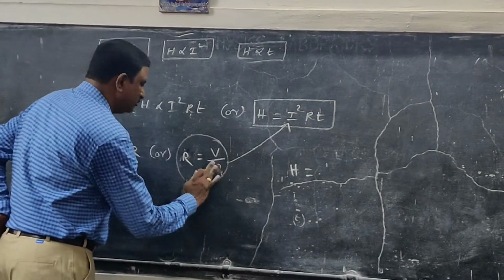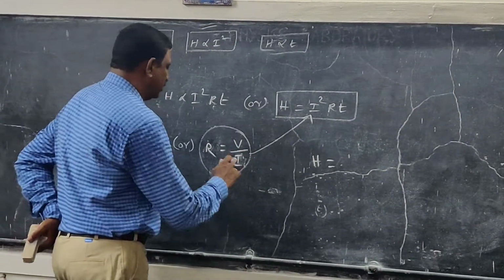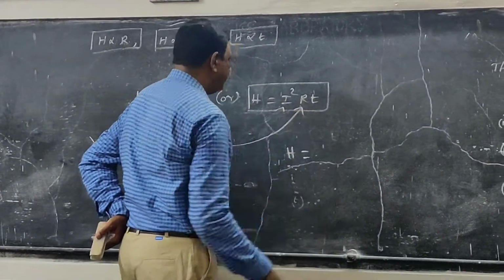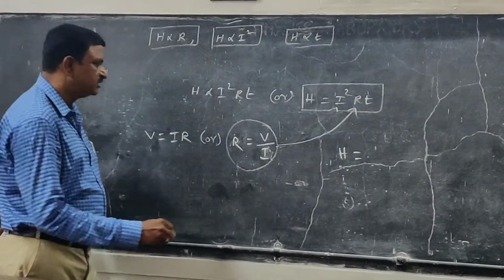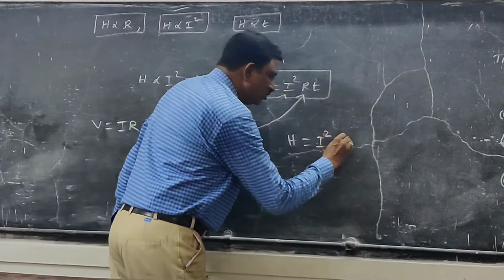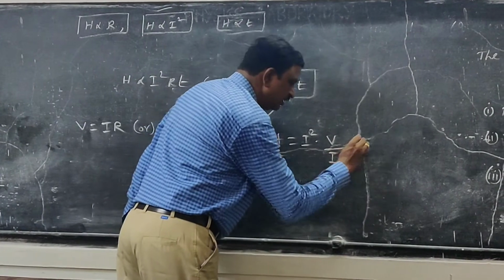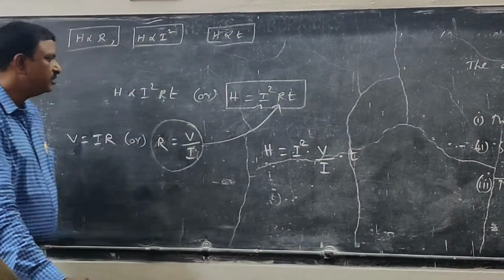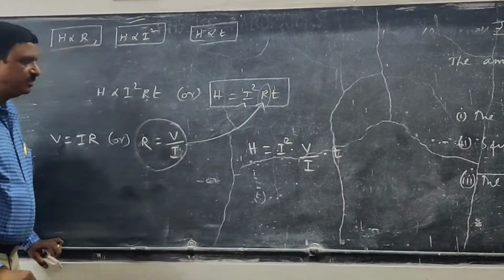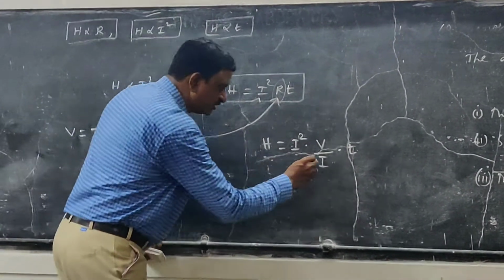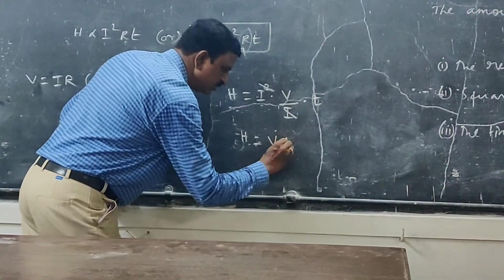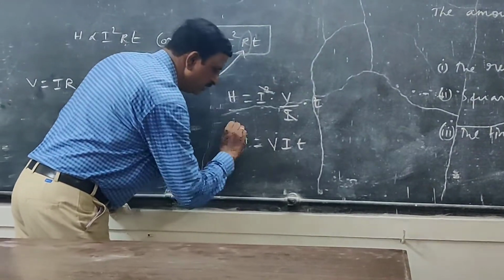H is equal to I square R T. Instead of R, you can write voltage by current, so I am going to substitute R as voltage by current. So now you can cancel this I. Once you cancel one I, H is equal to VIT.